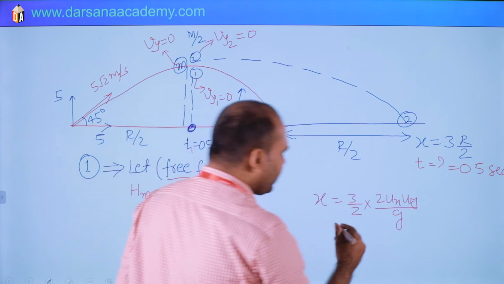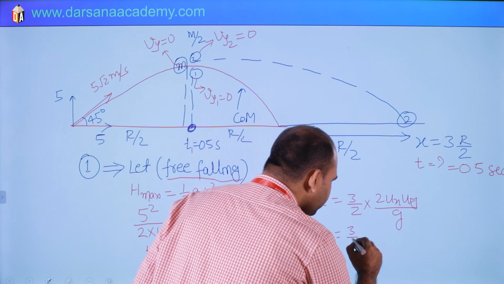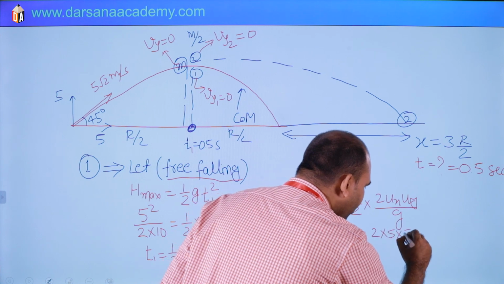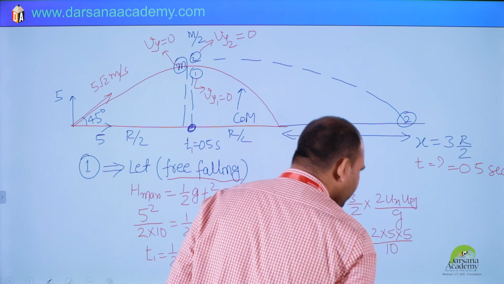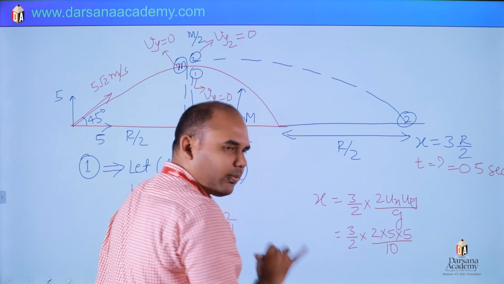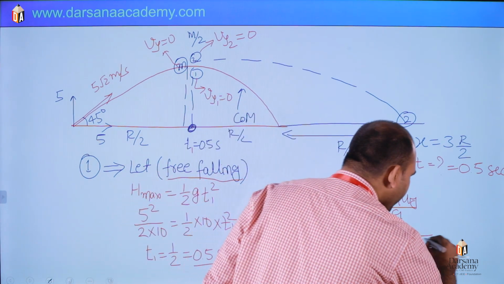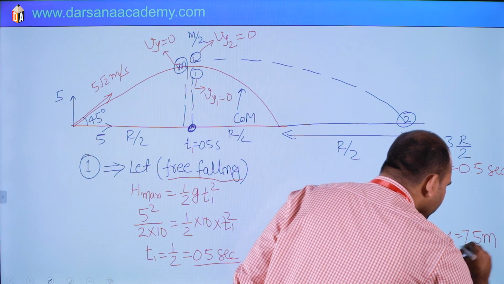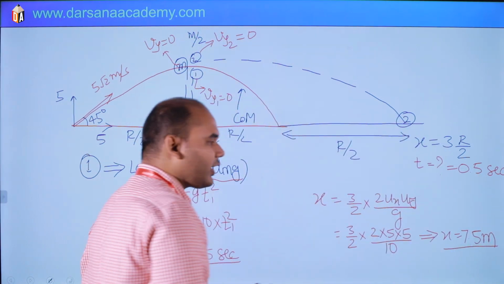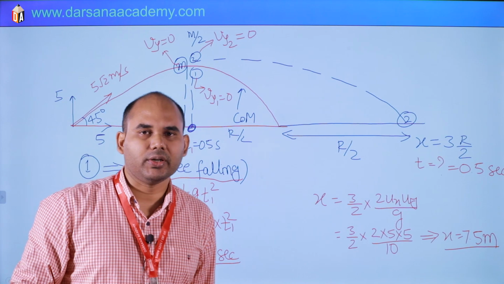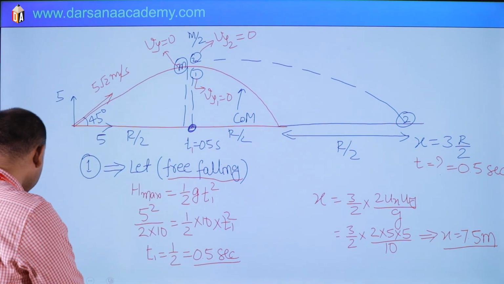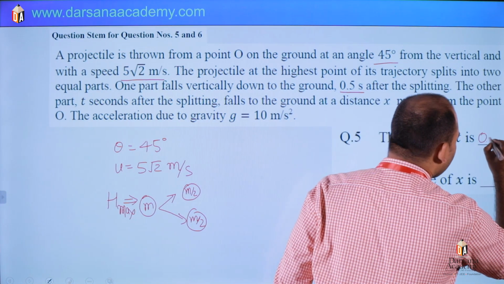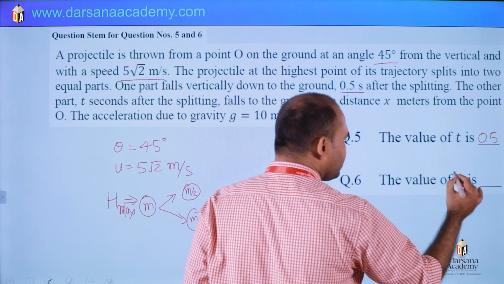So it is 3 by 2, ux is 5, uy is 5, and g is 10, so 10 will cancel out. 15 by 2 is what? x will be 7.5 meter. So the answer is 0.5 second and 7.5 meter. On the previous slide we can write the answer: the value of t is the same as the first particle, 0.5, and x is 7.5.